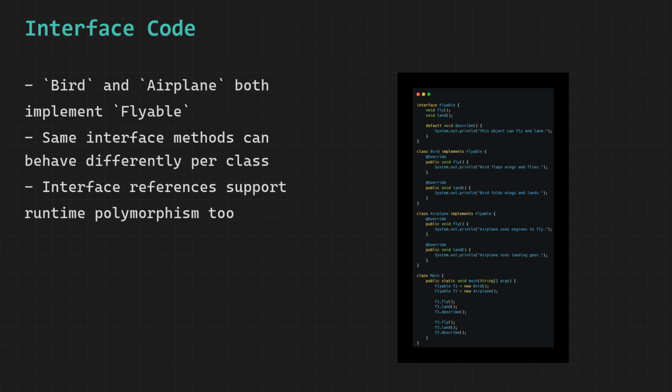Now let us look at the main class. We declare two variables, f1 and f2, both of type flyable.